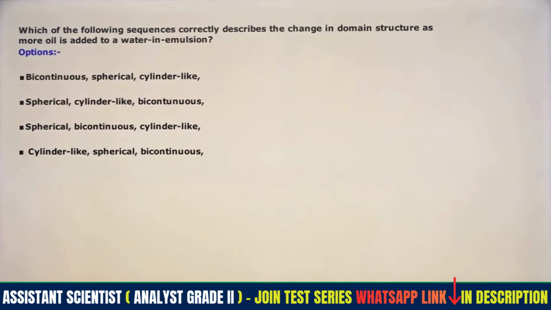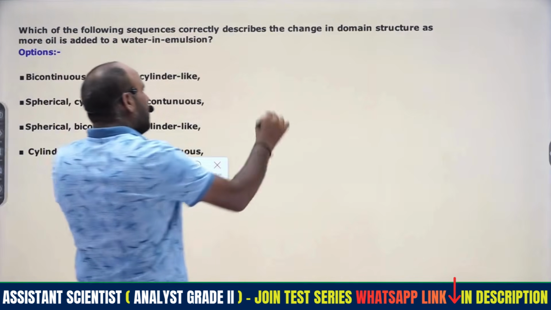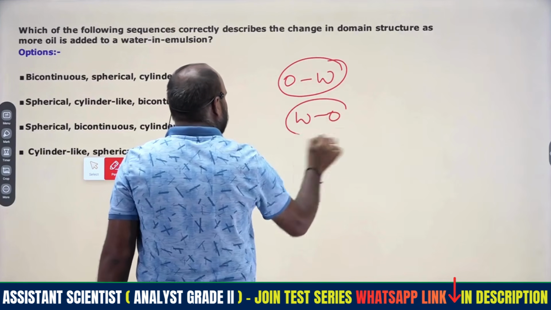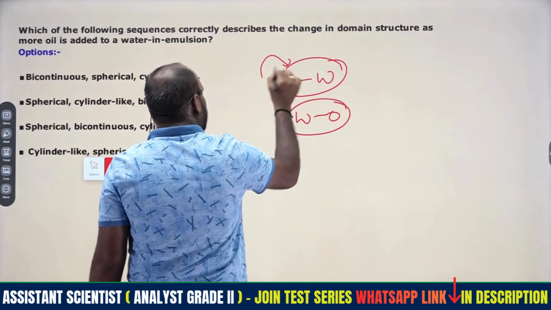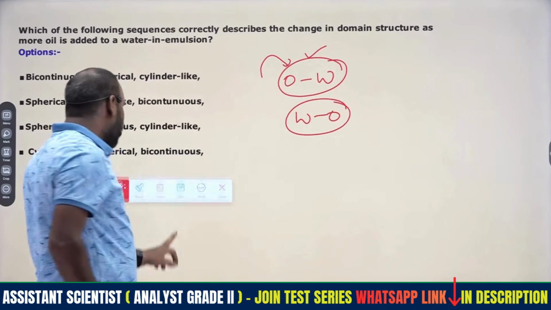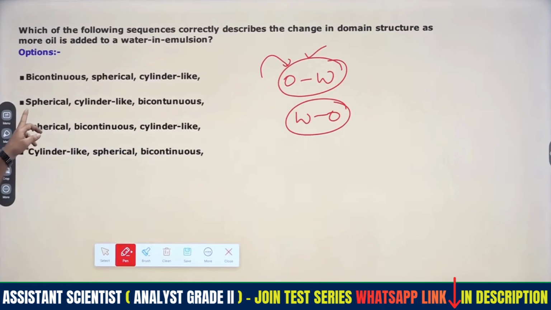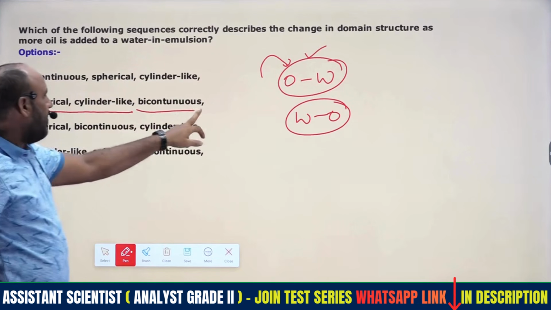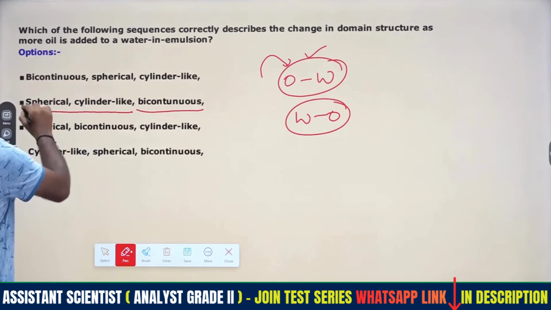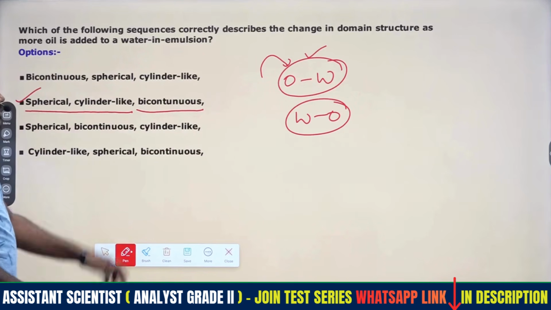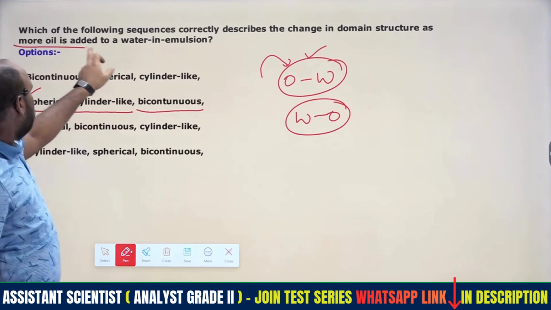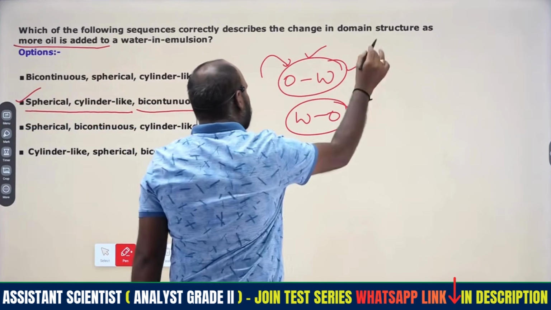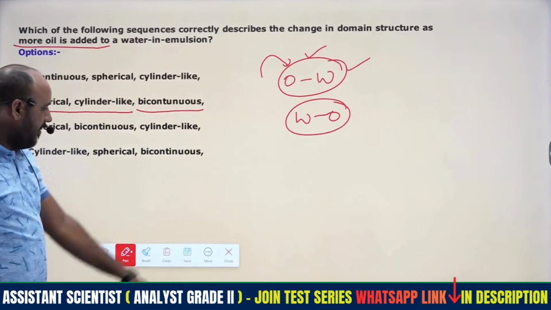So coming to the part of this, there are two types of emulsions, oil in water emulsion or water in oil emulsion, right? If oil content will be more in water, that can make spheres, spherical, followed by cylinder-like spheres, and followed by continuous. So this is the terminology. Whenever more amount of oil is added to the water, oil in water emulsion, this we have to consider. So this is another kind of emulsion.